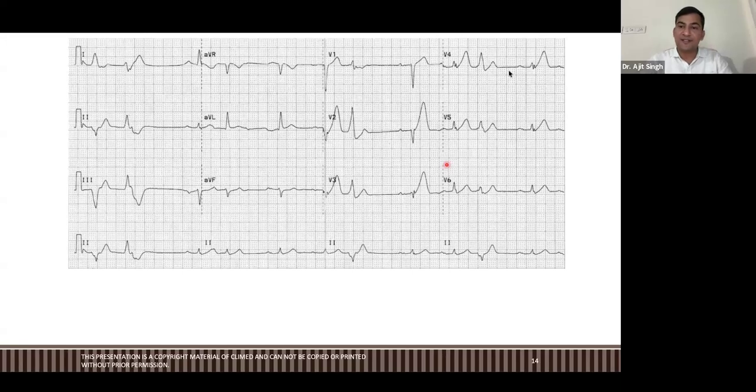What is this ECG, guys? Yes, please check and tell me what is this ECG?